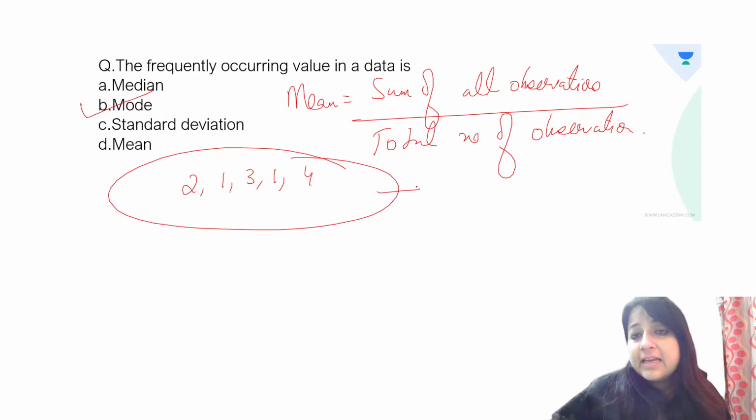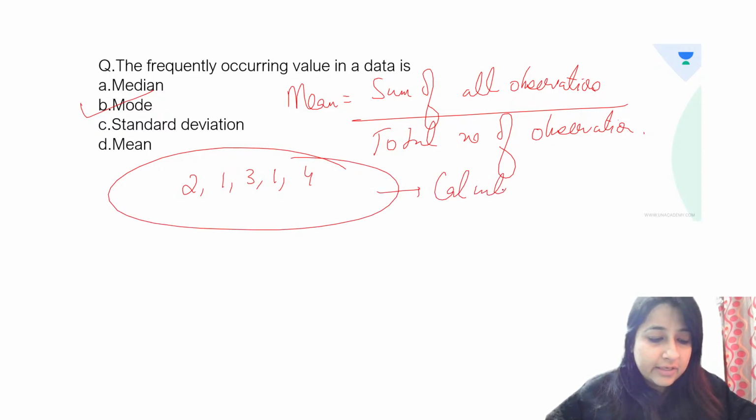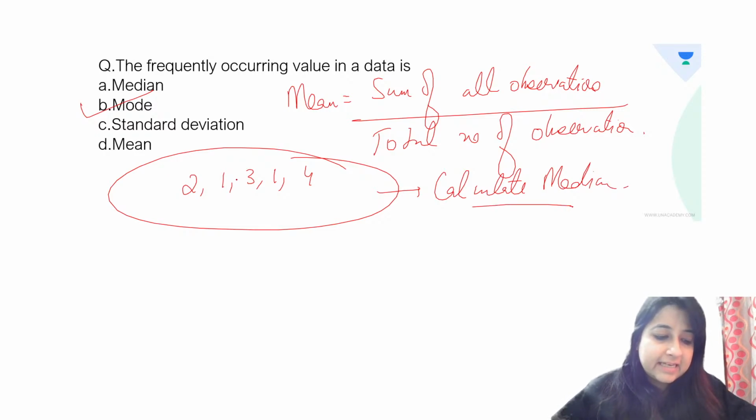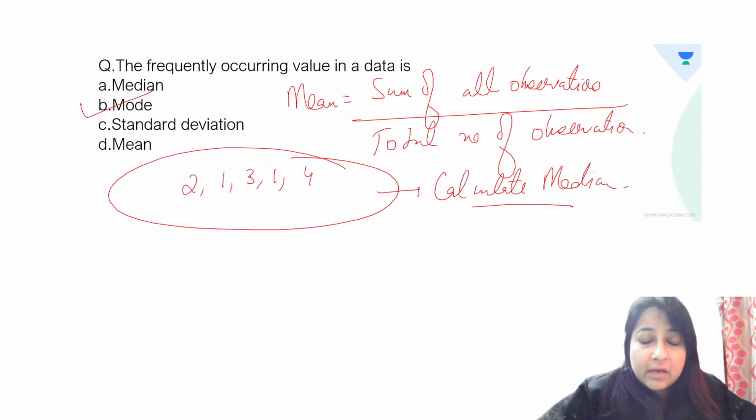Now suppose I give you this data set. Can you calculate median for it? Please don't worry about geometric mean. We are only concerned about the arithmetic mean. Can you calculate the median for this data? 2, 1, 3, 1, 4. What is the median? Do it carefully, guys. Do it carefully.